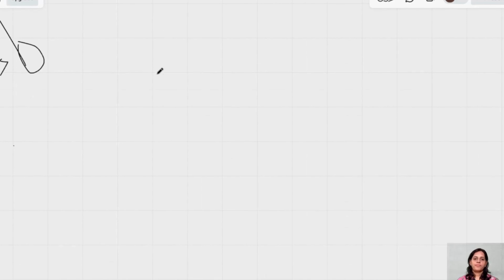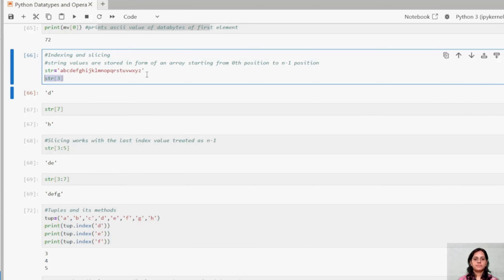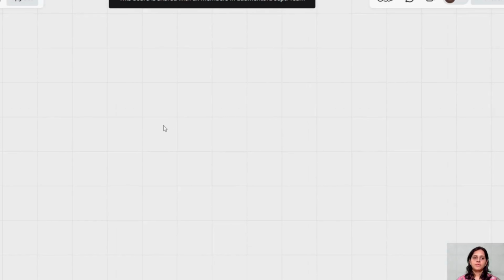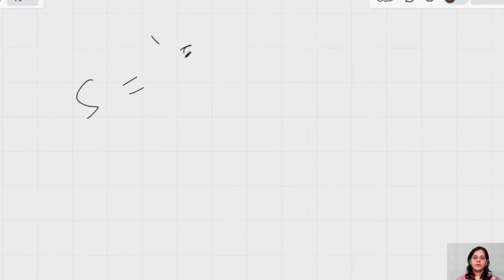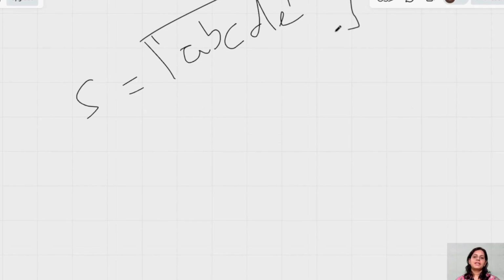So when I'm writing S equal to a, b, c, d, e, how is it getting represented in memory?